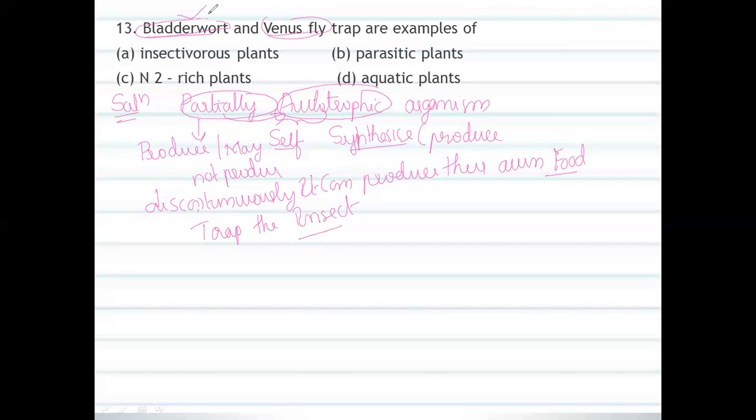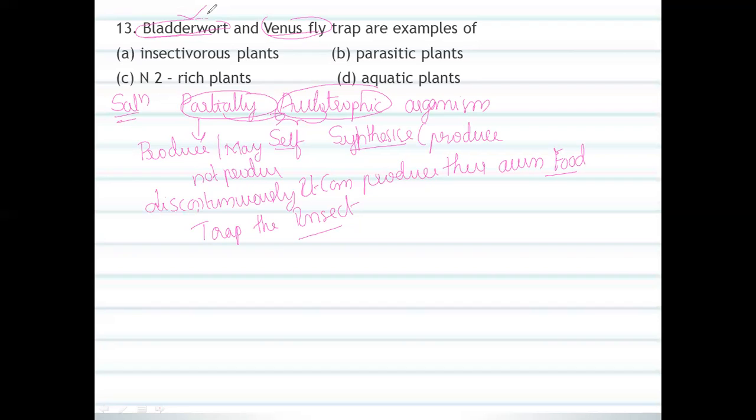Whenever the insect enters, it gets attached, the plant secretes some kind of enzymes, the insect is trapped easily, and it closes its lid. That is a wonderful plant. If you get some time, please watch a video of the bladderwort and Venus flytrap. It is amazing.